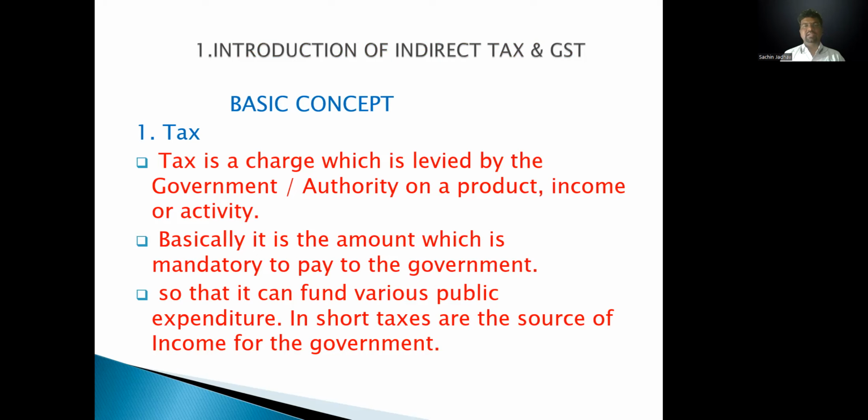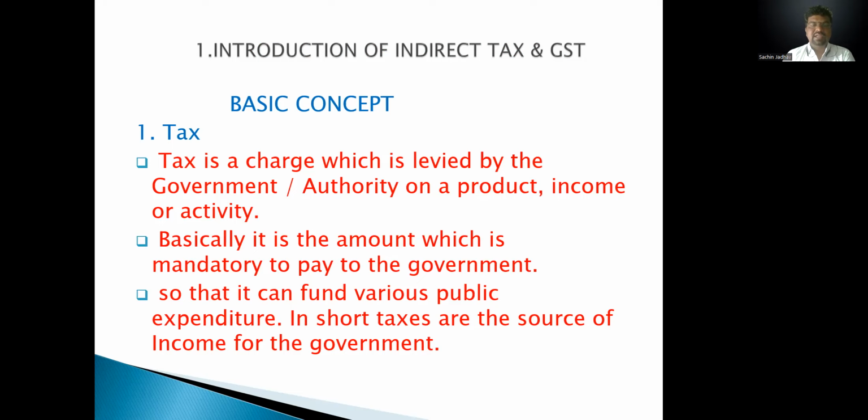Before starting the main topics, we are discussing tax. Tax is a main source of income for the government. Why does the government collect tax from the public? It is for the development and the defense of our country.